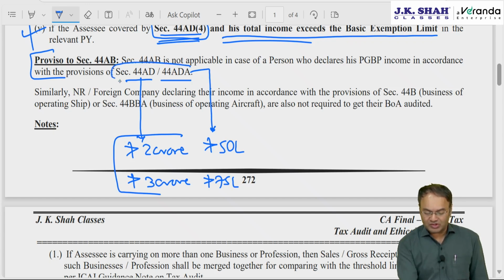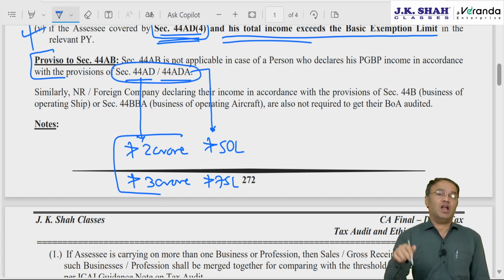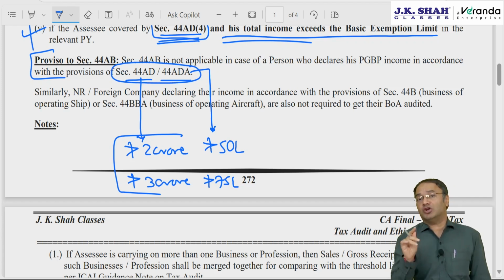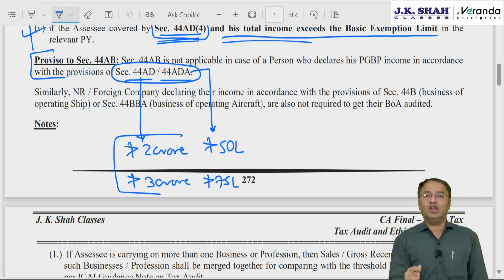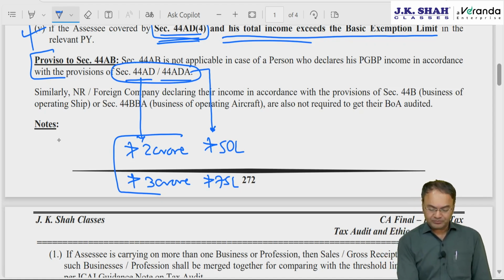In case he opts for either of these two sections, then tax audit is not applicable for that business or for that profession. I repeat, tax audit is not applicable for that business or for that profession. In case he is carrying on other businesses or professions, then for those tax audit may be applicable if he does not opt for 44AD for other businesses or 44ADA for other professions.